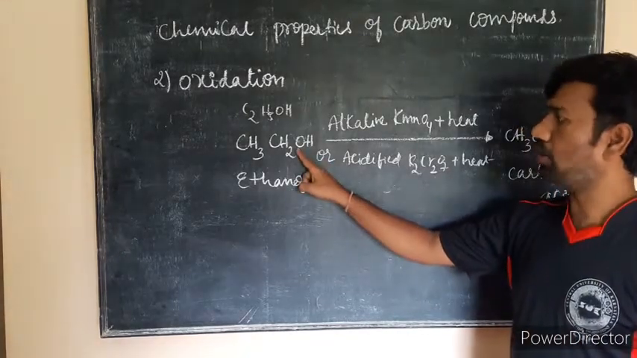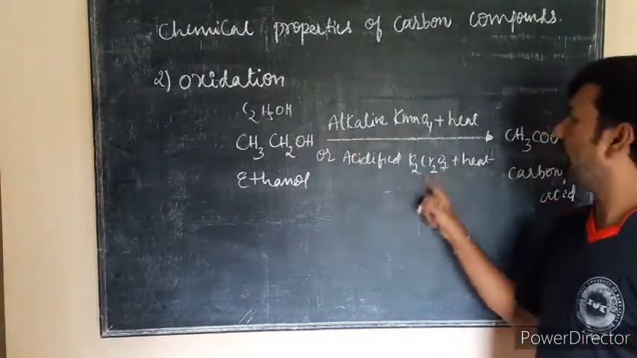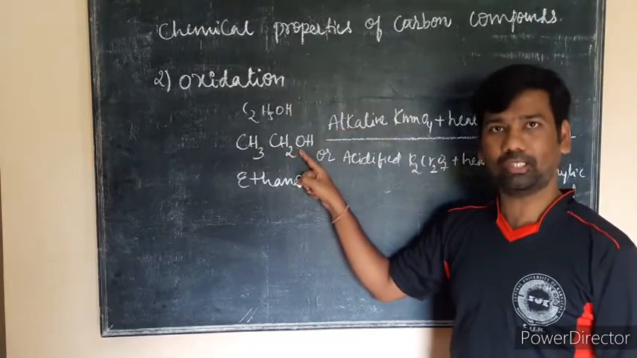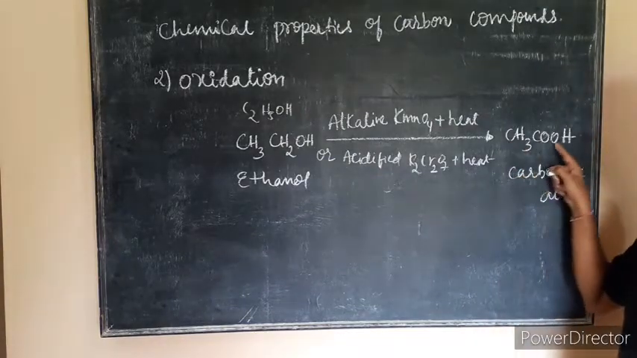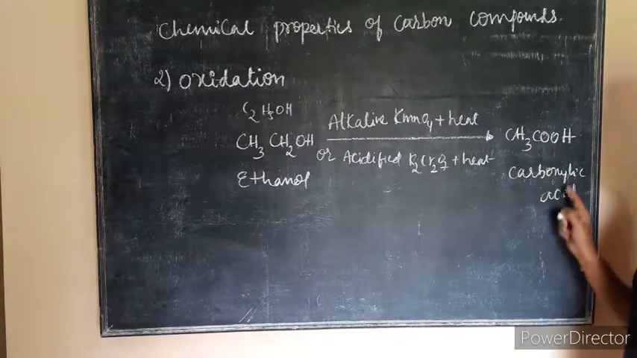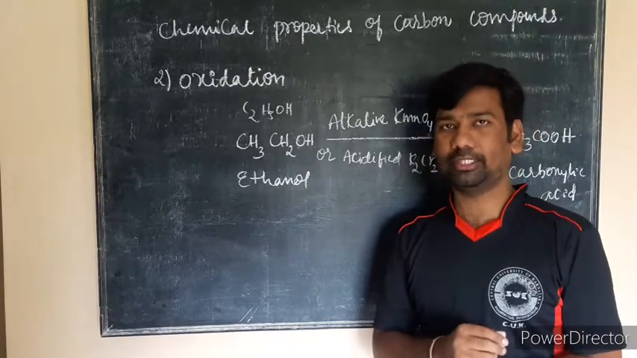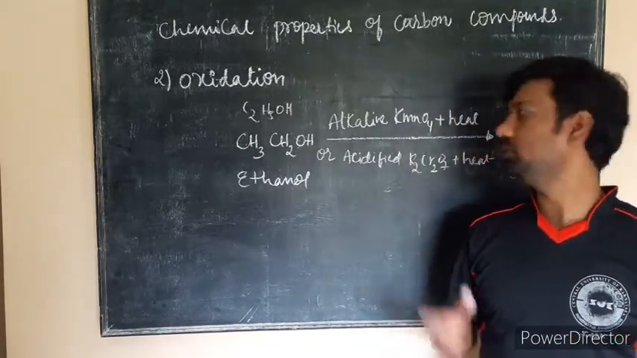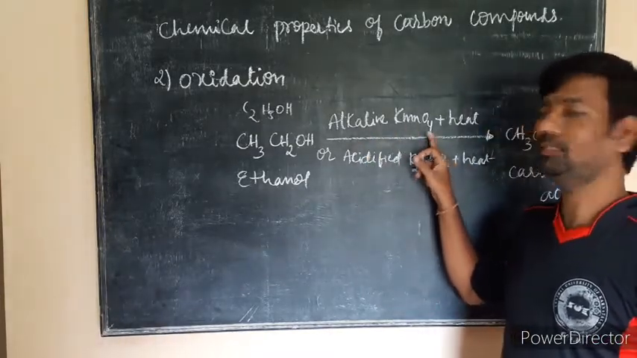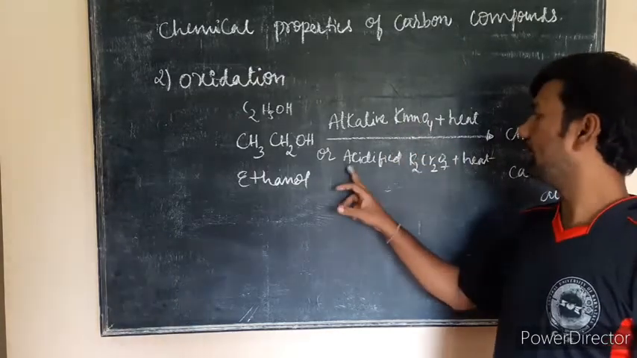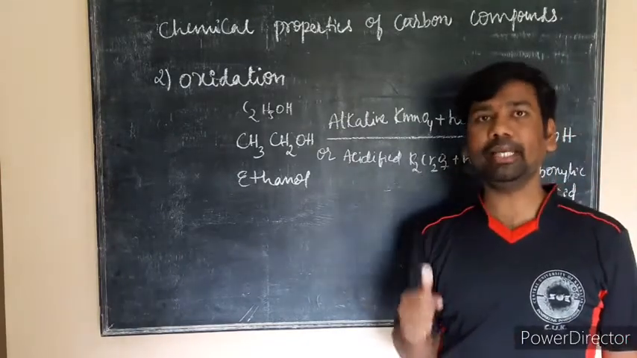Here only one oxygen will be there, so one more oxygen will be added. That is why these two oxidizing agents give oxygen to ethanol, so it will do the complete oxidation and give CH3COOH, that is ethanoic acid, as the product. In the exam they will ask for a complete oxidation, and the oxidizing agents we use are alkaline KMnO4, potassium permanganate, or acidified K2Cr2O7, potassium dichromate.